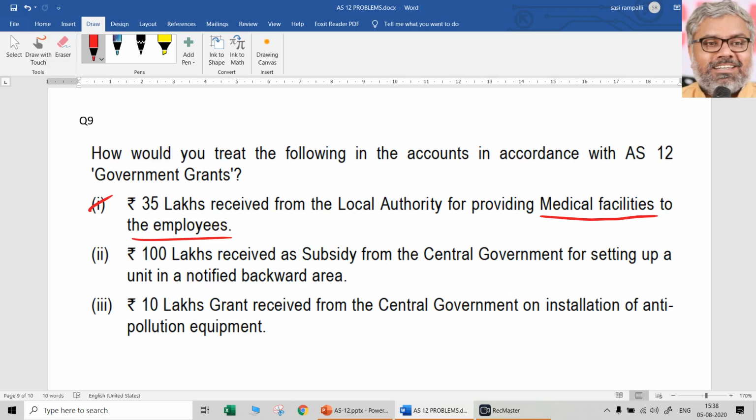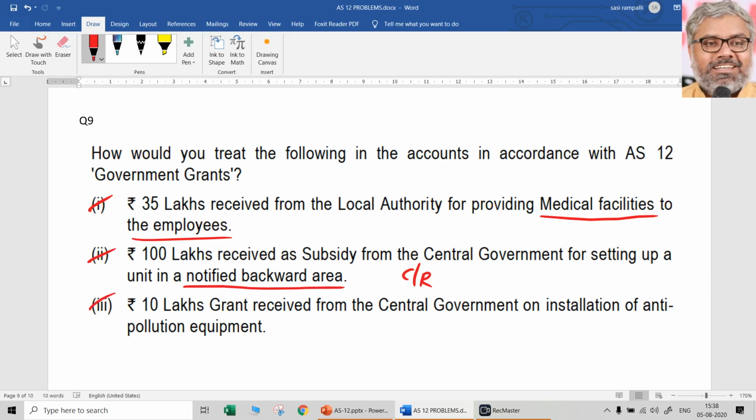Since it is a revenue grant, it is possible to be treated as either other income, or it can be reduced from the expenses related to that grant, which is employee benefit expenses according to AS 12. Second, 100 lakhs received as subsidy from central government for setting up a unit in a notified backward area. It should be credited to capital reserve. Simple. It is a kind of promoter's contribution. So amount of grant 100 lakhs has to be credited to capital reserve.